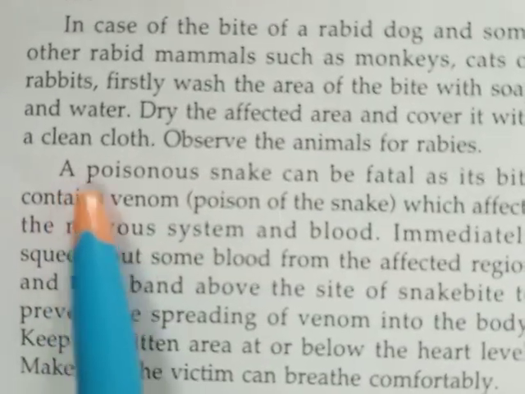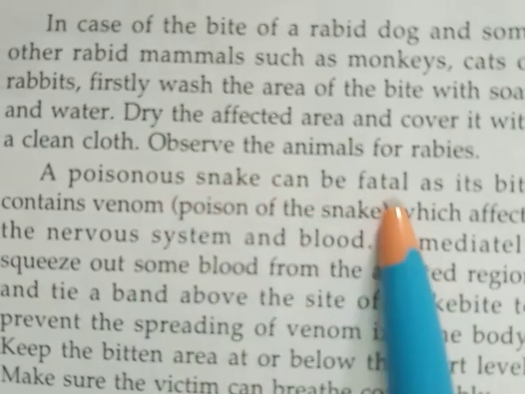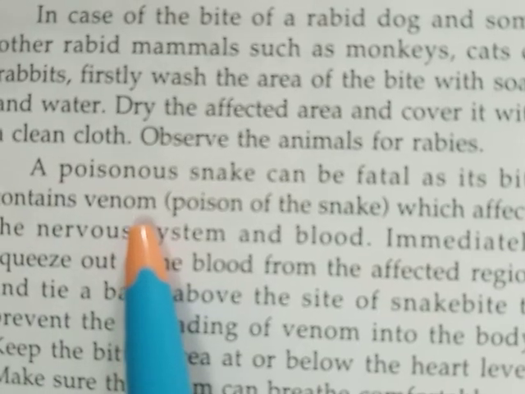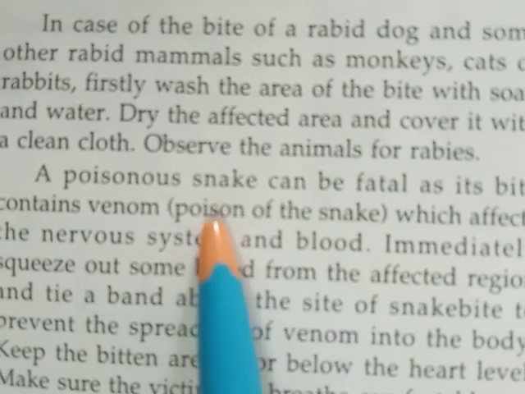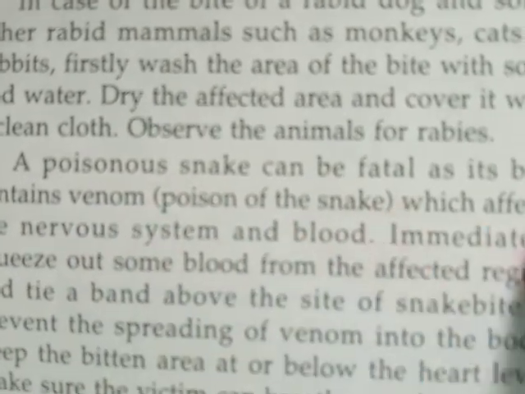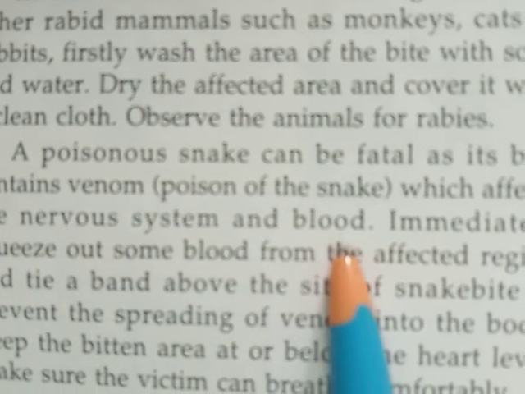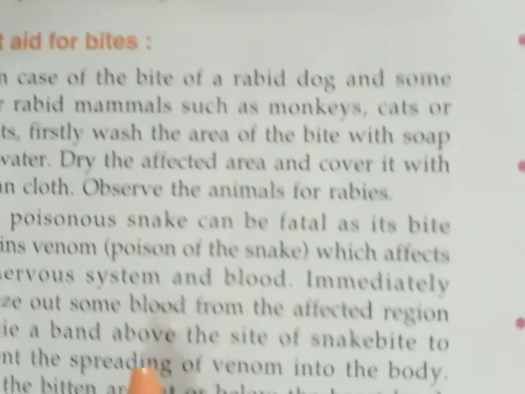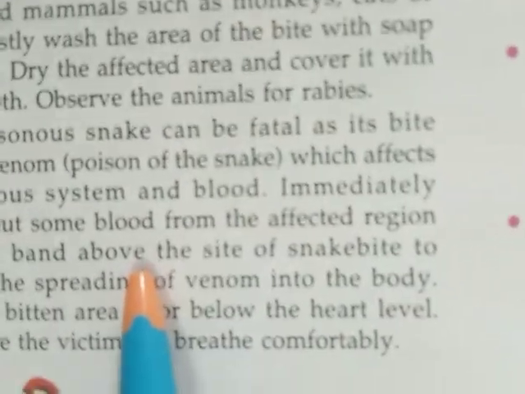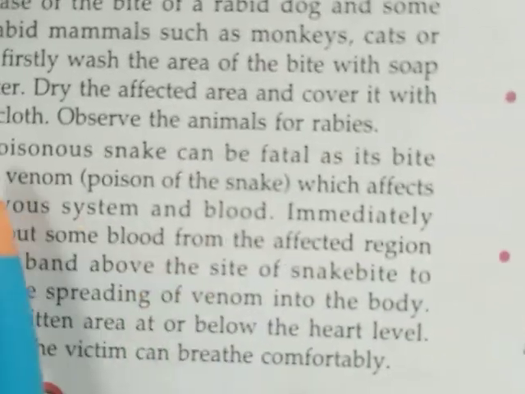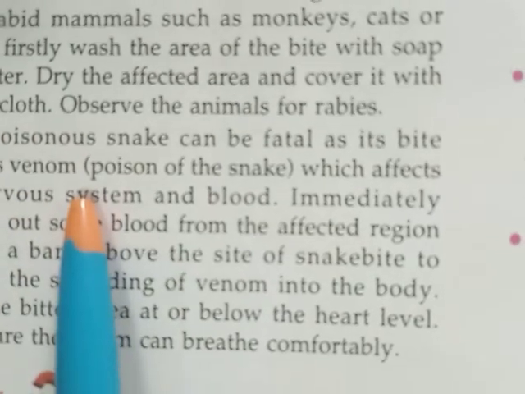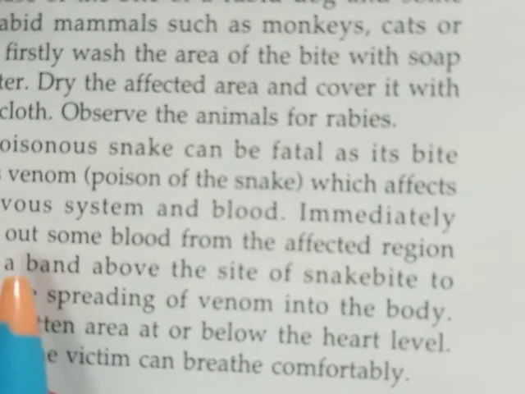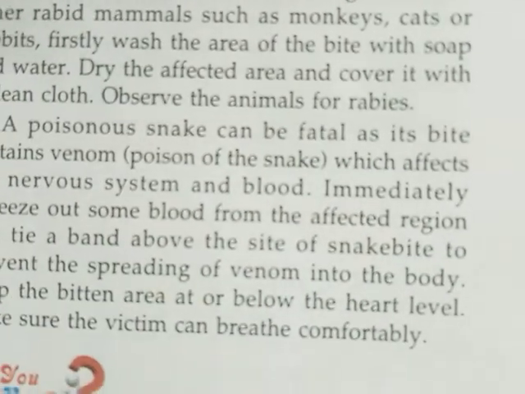Now, a poisonous snake bite can be fatal as it contains venom, that is poison of the snake. Venom means poison of the snake, which affects the nervous system and blood. Suppose, see, the bite of a poisonous snake is very fatal and sometimes it may lead to death also. And this poisonous snake contains venom. Venom means poison, and this poison affects the nervous system as it flows in the blood.